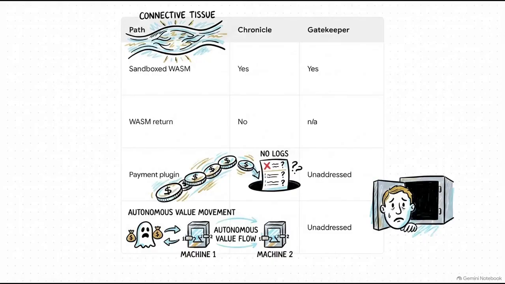And honestly, it gets a bit more concerning. Even though basic sandbox tools write logs, the critical connective tissues, like built-in modules, currently write nothing at all. And the payment plugin? The part of the system that intercepts network responses and moves real, actual financial value autonomously from machine to machine, it writes nothing into any log. You literally have real value moving around with zero durable record of which component actually earned it.